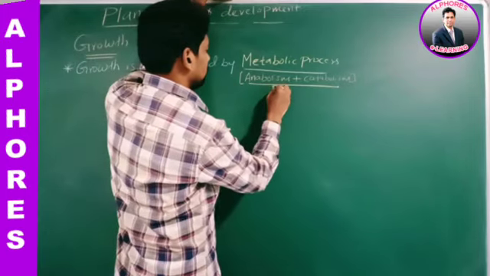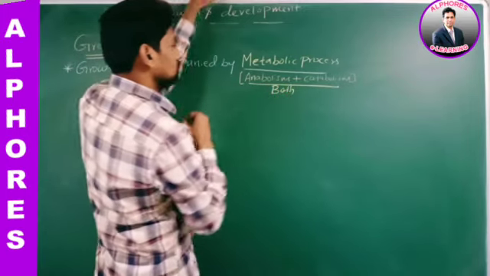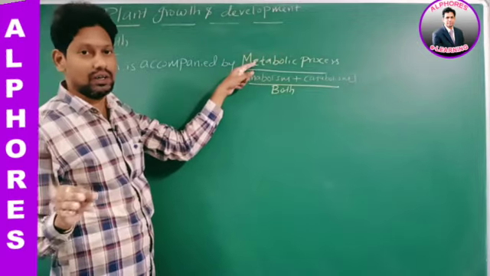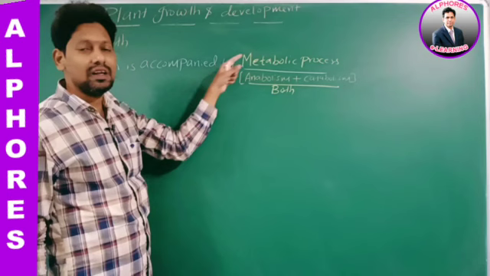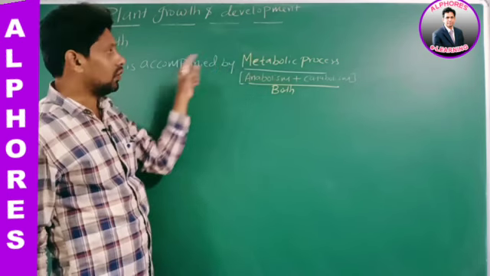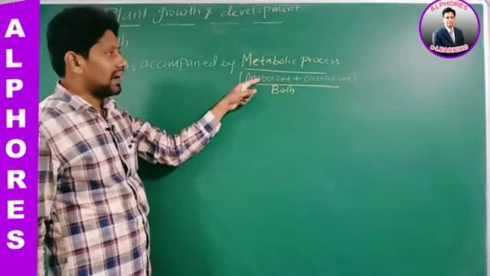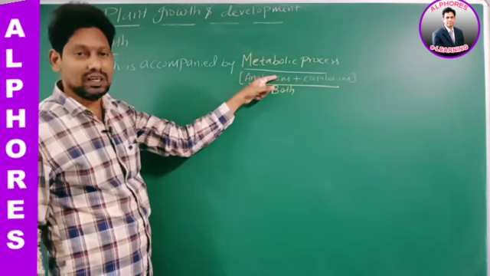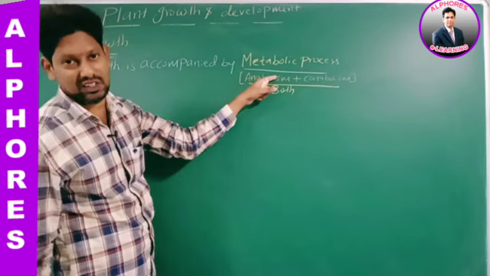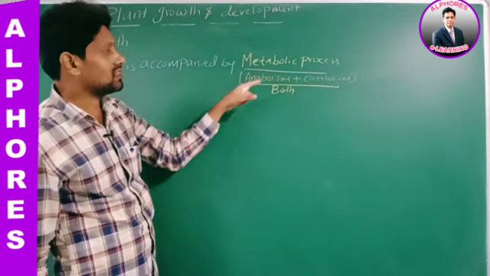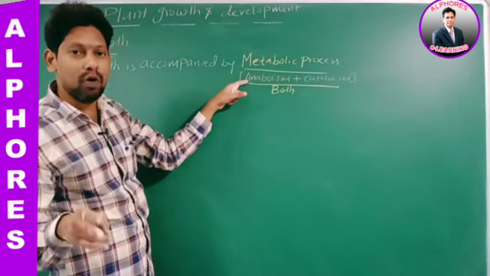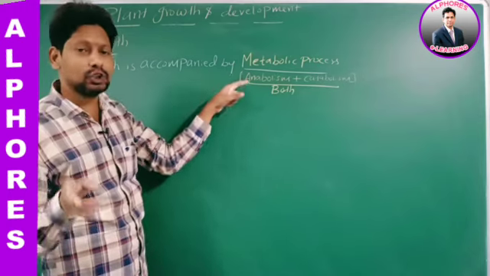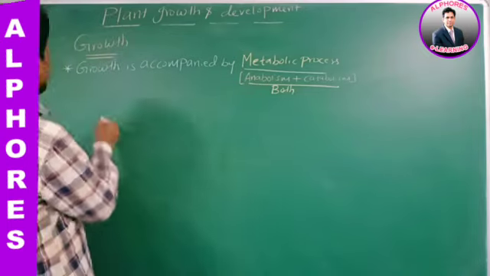Therefore, growth is accompanied by both anabolism and catabolism. If growth wants to take place, anabolic rate should be more than catabolic rate.